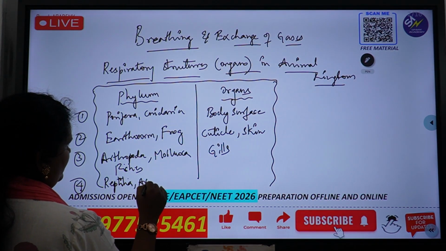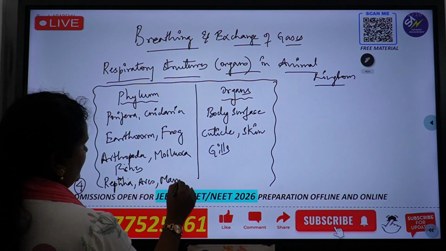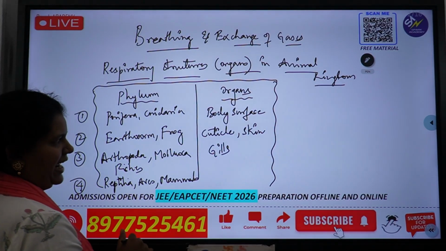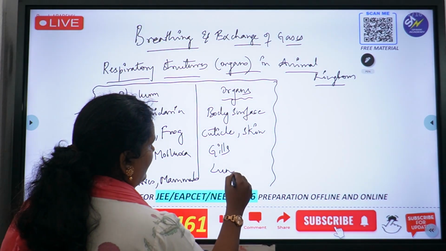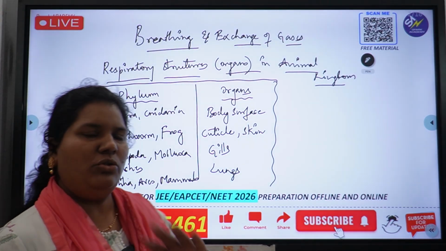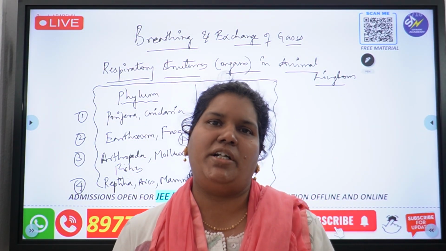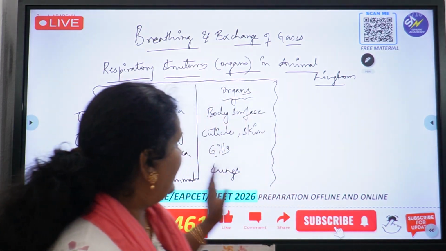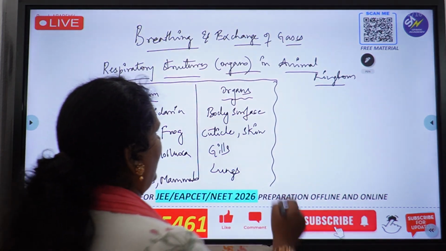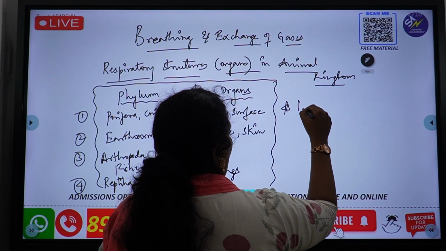Reptilia, aves, which are birds, and mammals, which is the category we come under. How do you think we respire? We respire through lungs. So these are all the respiratory structures, right from invertebrate to vertebrate phylum. As I told you, this whole table is very important.